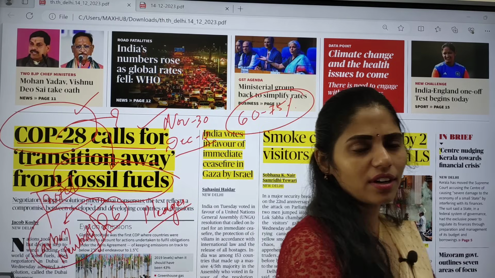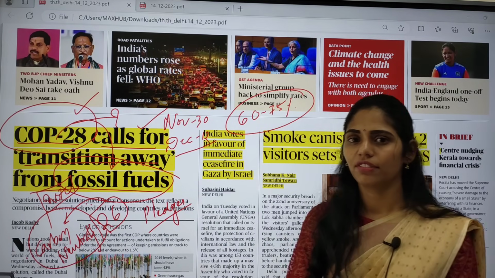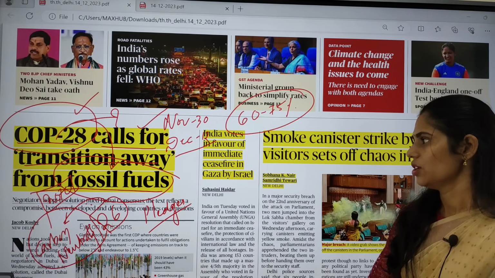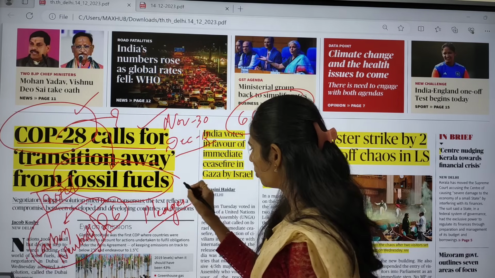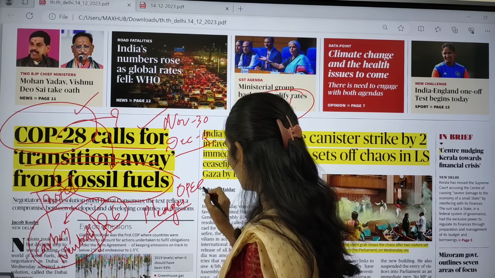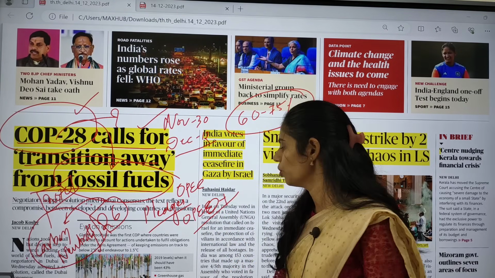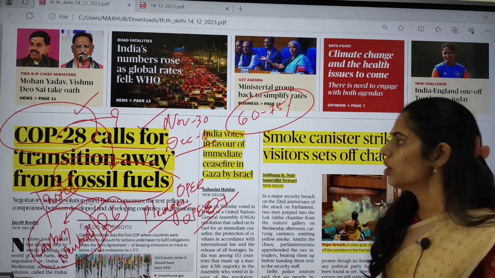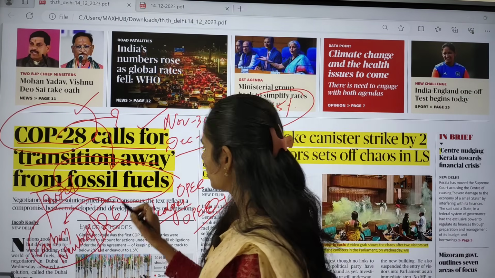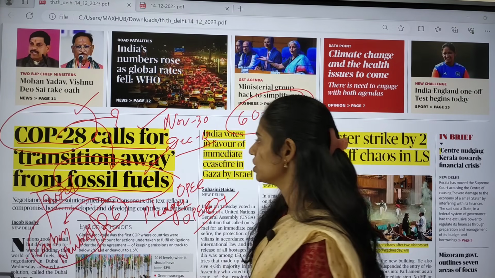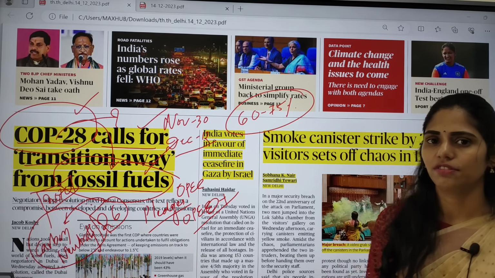And the next one is Russia. We are also getting oil from Russia at a discounted price. In this context, you have to see OPEC countries and OPEC plus countries. And here, especially, you have to see why we need to move away from these fossil fuels.